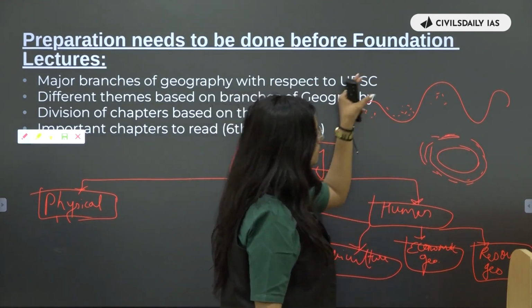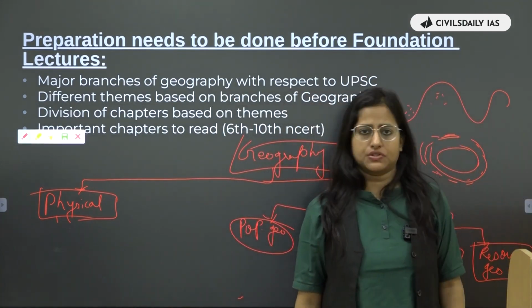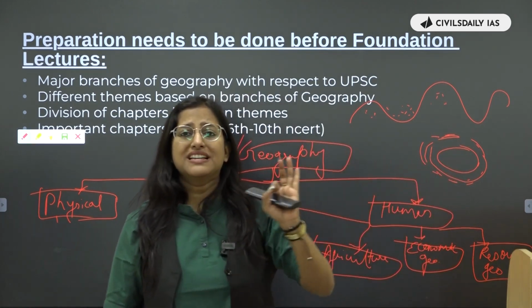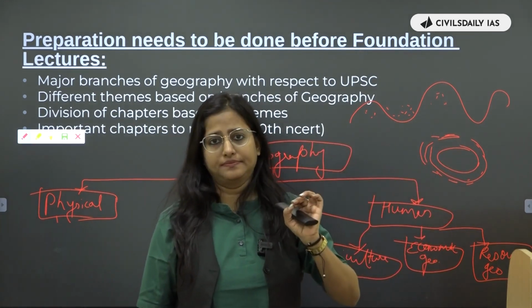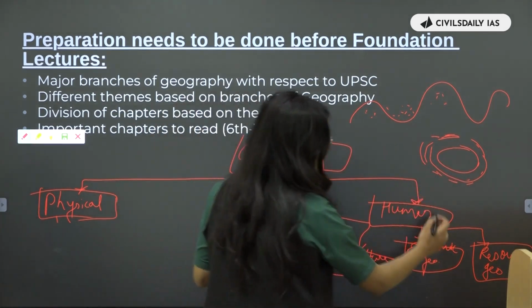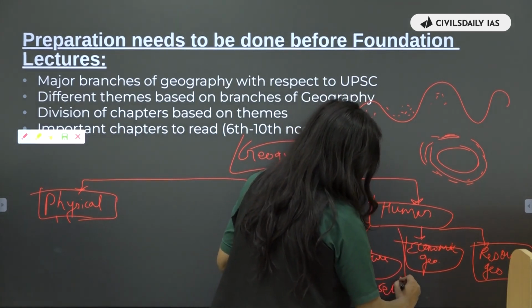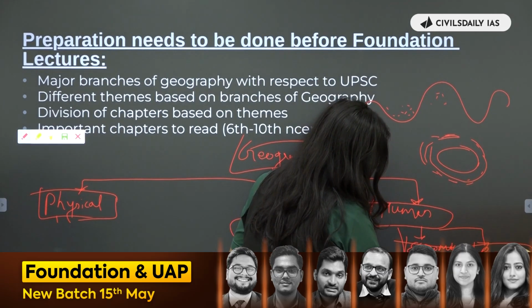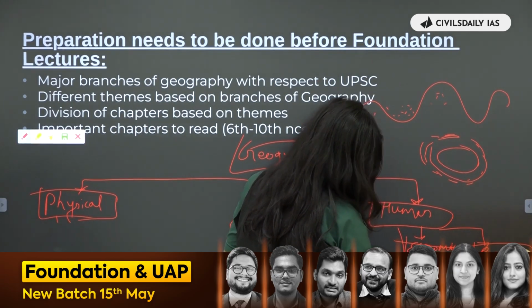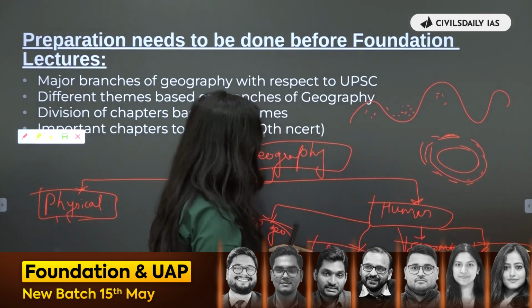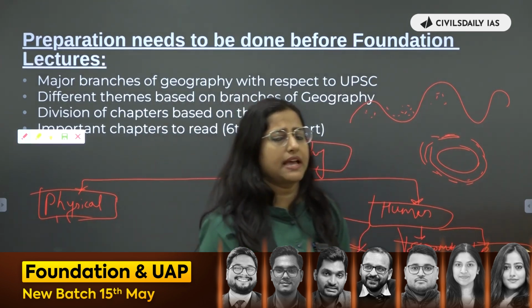So, these are the ways the people are settled in a particular location. Again, this becomes part of your settlement geography. Again, in the human, this is another theme called settlement geography. And then you can make several other sub-themes as well.